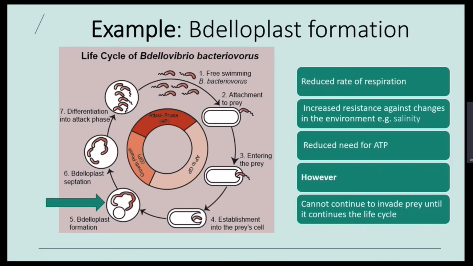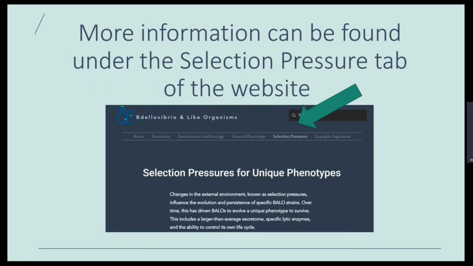One example of phenotypic change in response to unfavourable external conditions is the ability of some BALO species to arrest their life cycle at the stage of delaplasts formation. Delaplasts are stable, spore-like structures that protect the BALO species. The structure reduces rate of respiration, resists external changes affecting internal structures, and reduces the need of ATP, the amount necessary for survival. This allows for the BALOs to exist in dormant form for a long period of time. Once conditions become more favourable, the life cycle will continue. More information can be found under the Selection Pressure tab of the website.